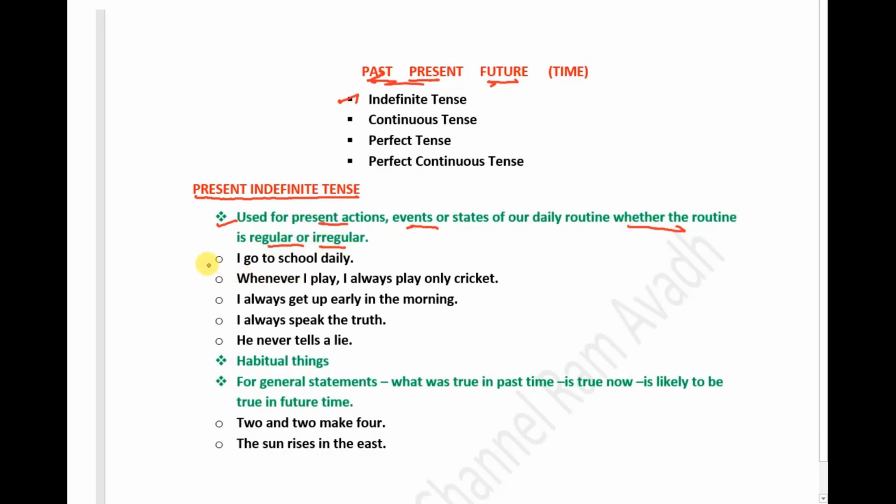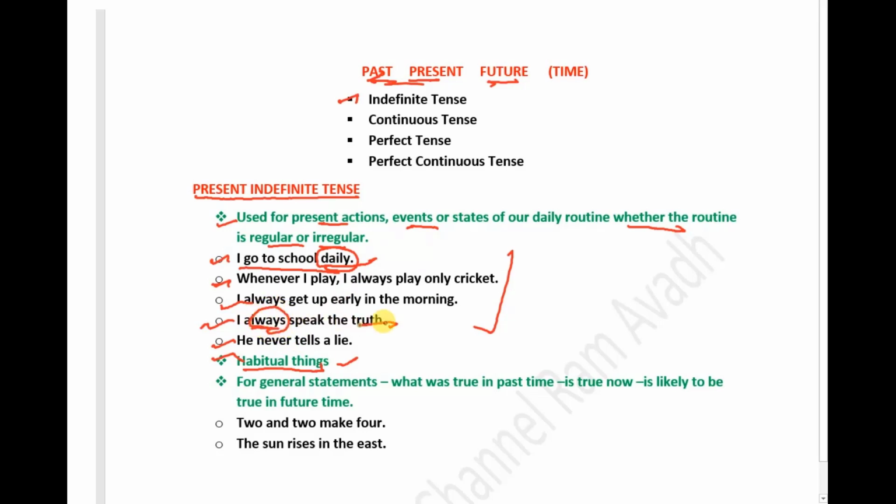For example, I go to school daily. Whenever I play, I always play only cricket. I always get up early in the morning. I always speak the truth. He never tells a lie. All these examples show that we repeat the activities in our life. It means present tense is used for habitual things in which we repeat an action willingly or as routine work.